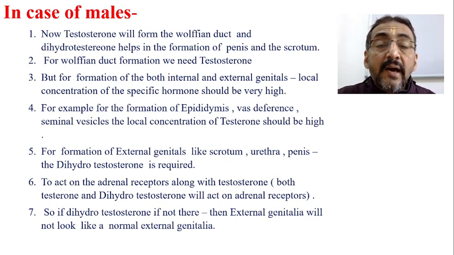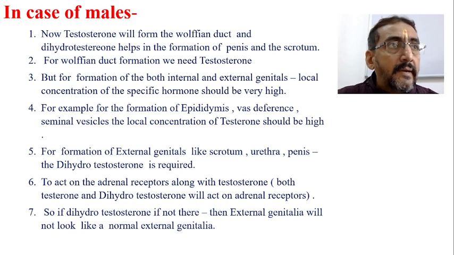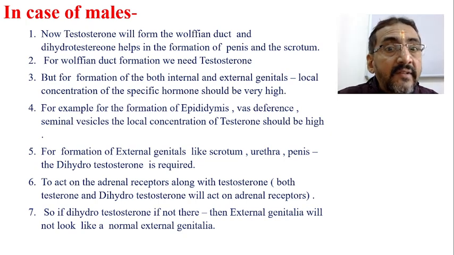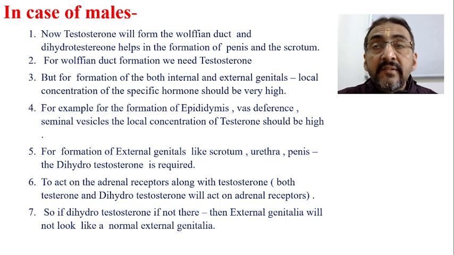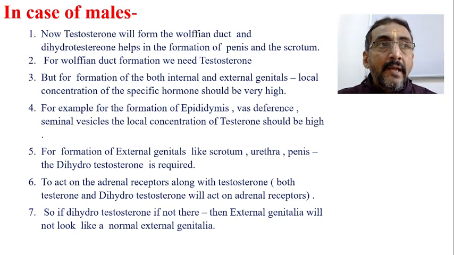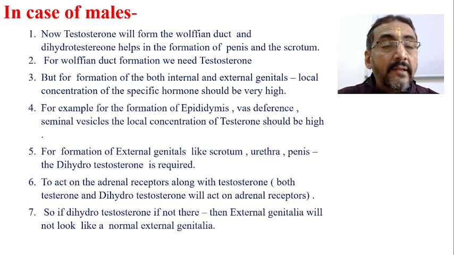As we are discussing the male, the specific hormones are testosterone and dihydrotestosterone. For example, for the formation of the internal genital organs in the male, the epididymis, vasa deferens and seminal vesicles, the local concentration of testosterone should be very high, at a proper level.